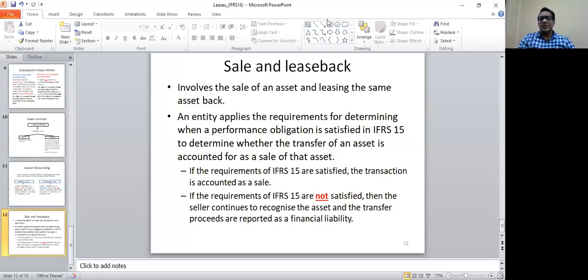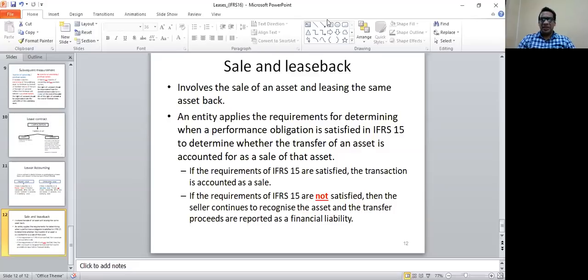So as I mentioned, we will first apply the requirements of IFRS 15 to see whether the performance obligation conditions are met in the sale transaction. If they are met, then of course you will recognize it first as a sales transaction and then as a lease. If the performance obligation conditions are not met, then you have to recognize the funds that you are receiving from the other party not as a leaseback but as a financial liability.